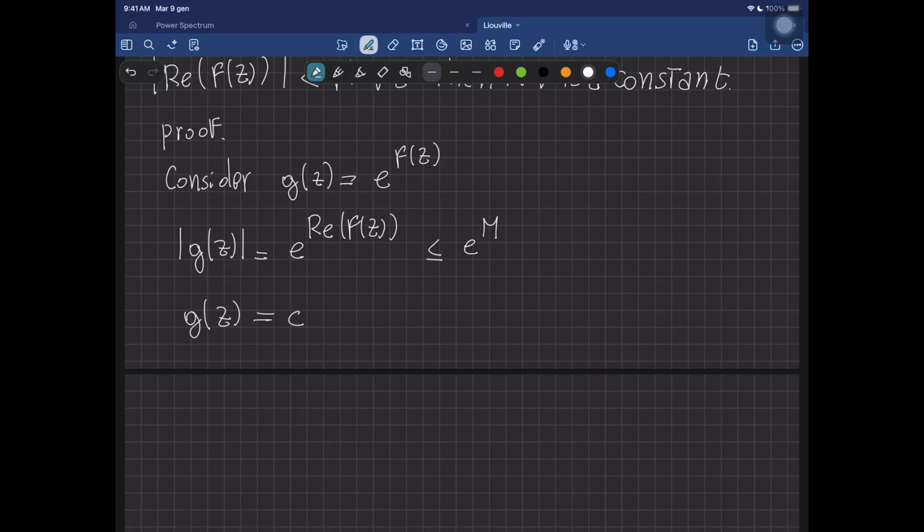that there is a constant c such that g of z is equal to this constant. But now g of z is just e to the f of z equal to c. Oh, so I can just apply the logarithm on both sides and deduce that f of z is equal to the log of c, where this logarithm is the appropriate branch cut of the log, which implies that f of z is a constant.